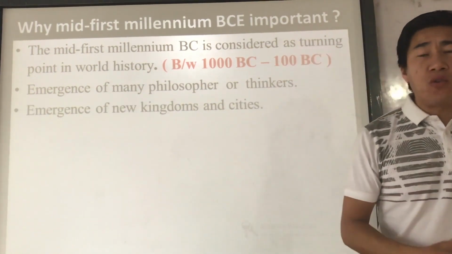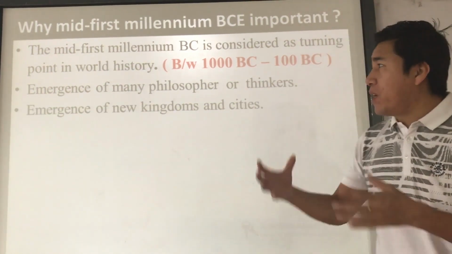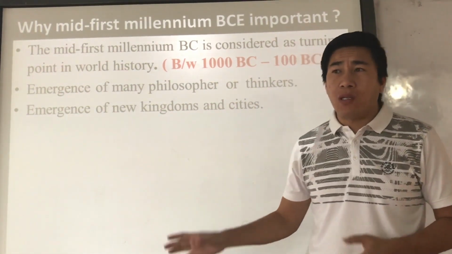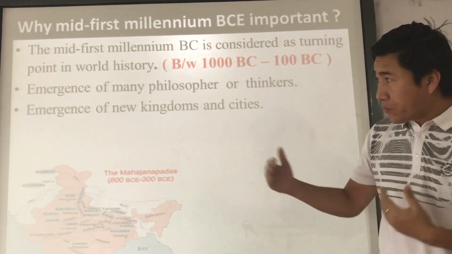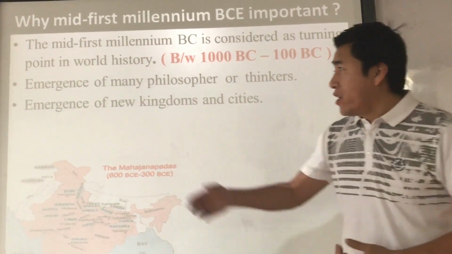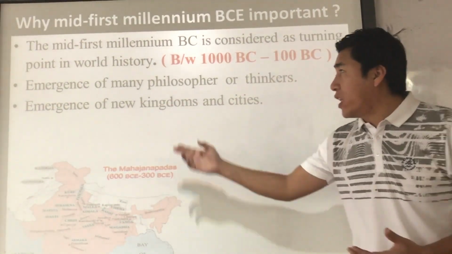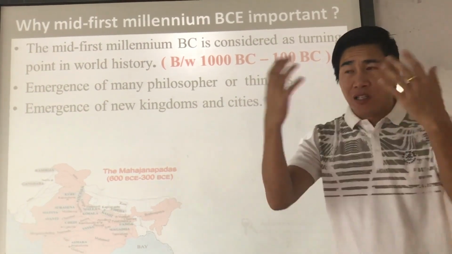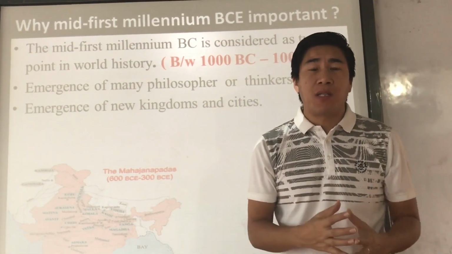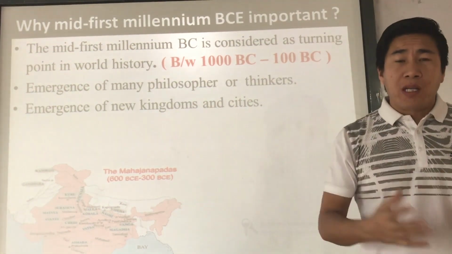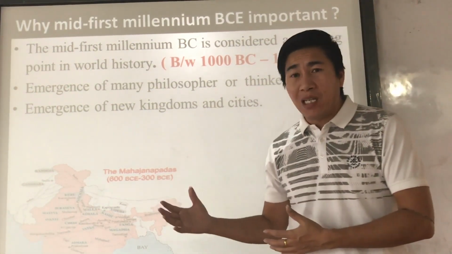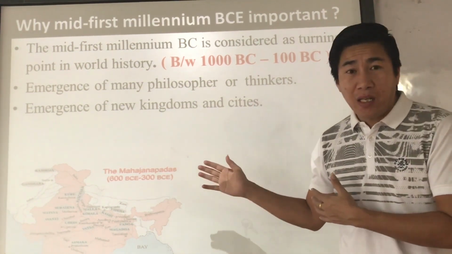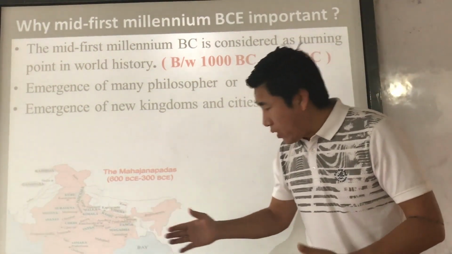Because of the emergence of many new cities and many new kingdoms, as we have already discussed in chapter number 2 about the Mahajanapadas. During 600 BC, we have many Mahajanapadas, 16 Mahajanapadas among these Janpads. We have Magadha, Kuru, Panchala, Gandhari, Ujjain, Vijay, and Kosali.